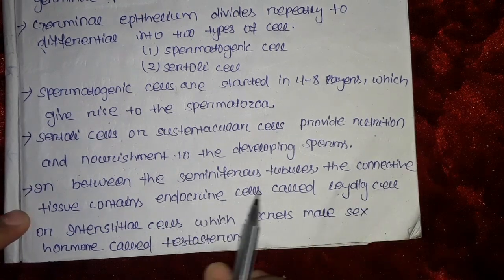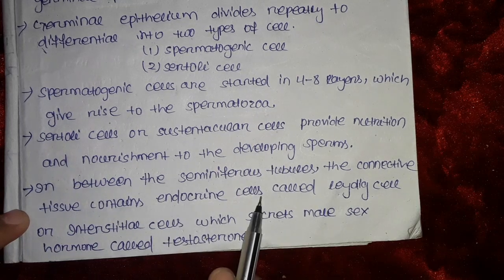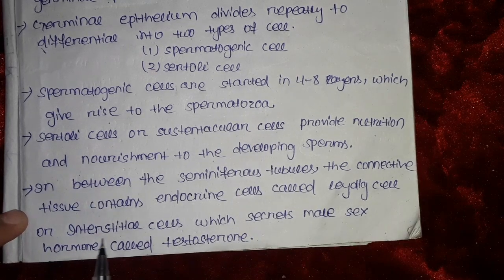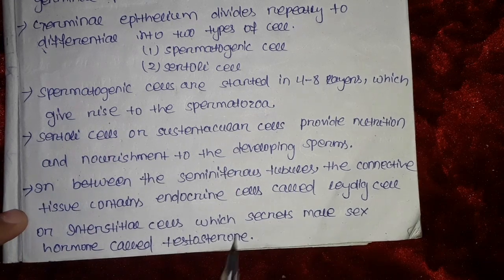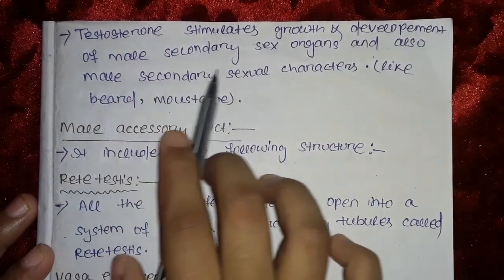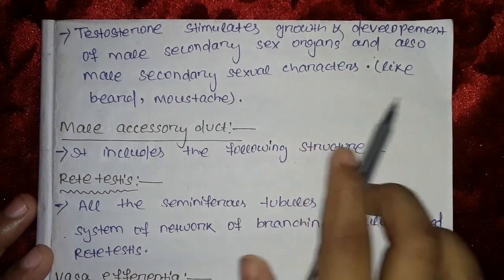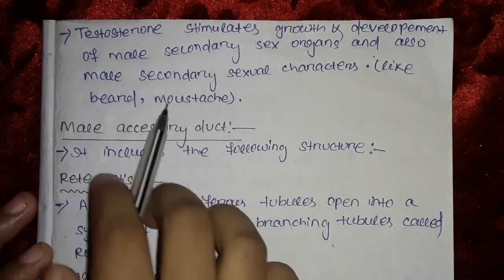In between the seminiferous tubules, the connective tissue contains endocrine cells called Leydig cells or interstitial cells, which secrete the male sex hormone called testosterone. Testosterone stimulates growth and development of the male secondary sex organs and also male secondary sexual characters like beard and mustache.